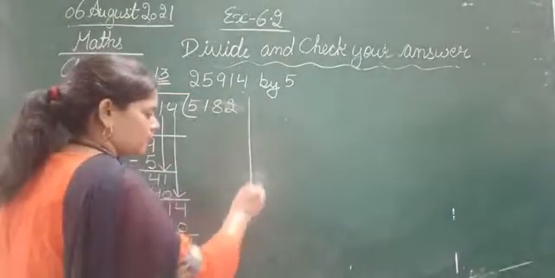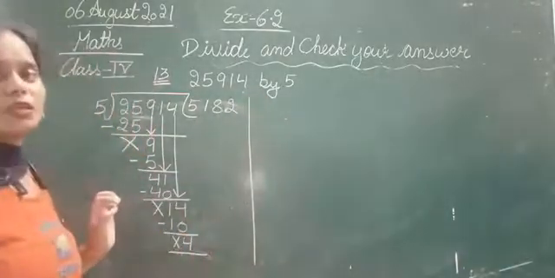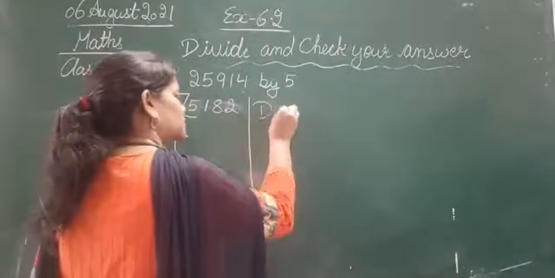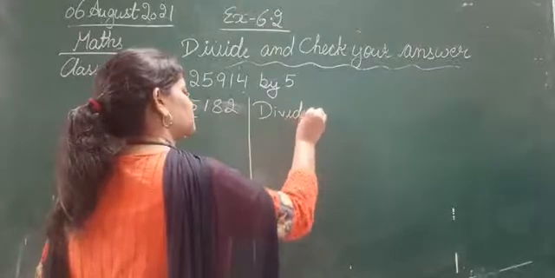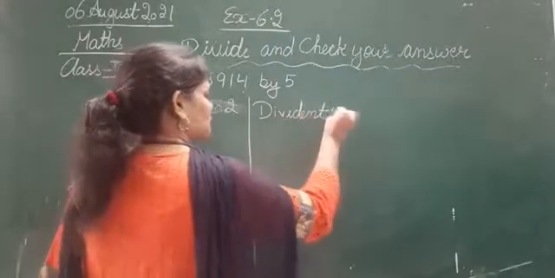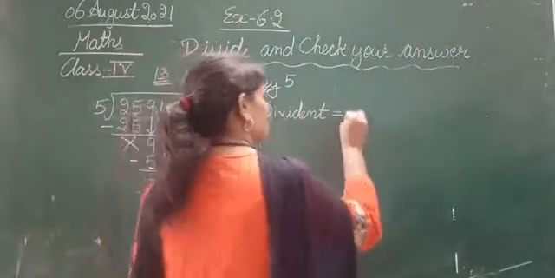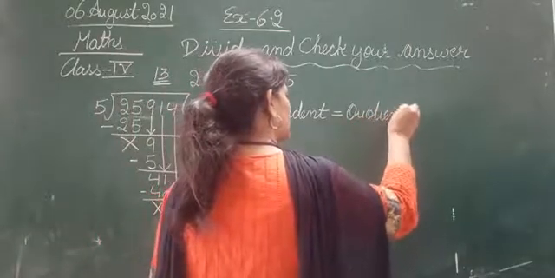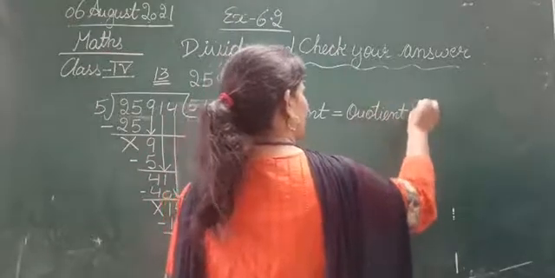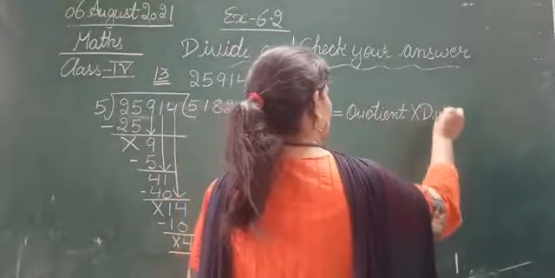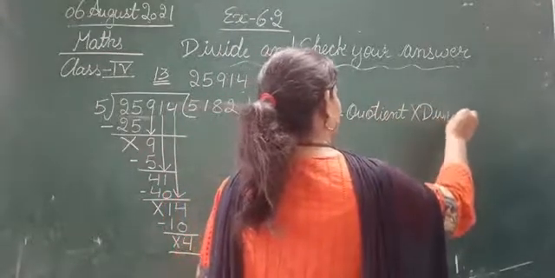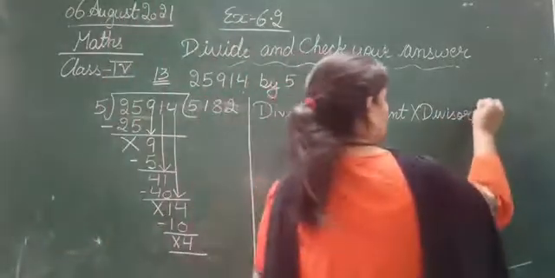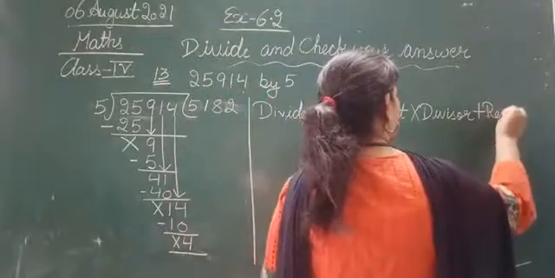So for checking your answer, you are going to use the formula, that is dividend is equal to quotient multiplied by divisor plus remainder.